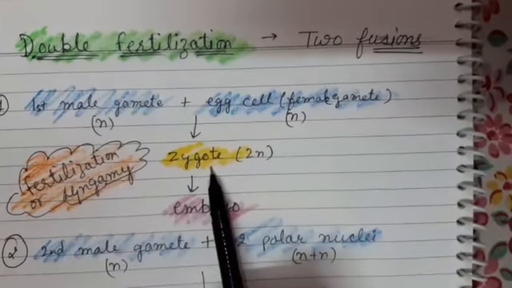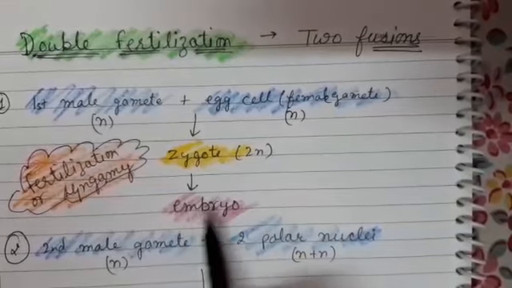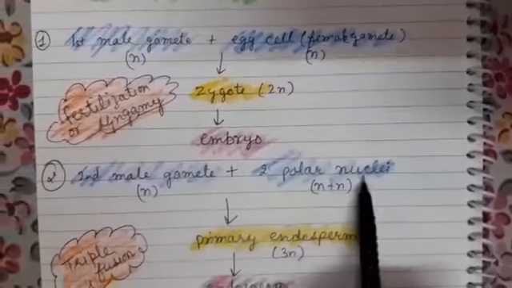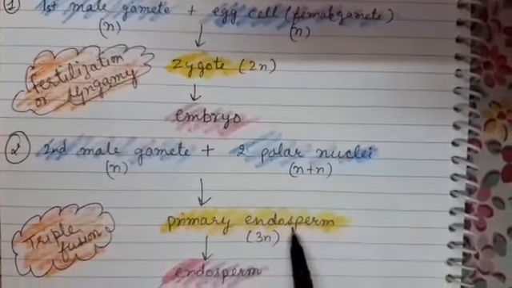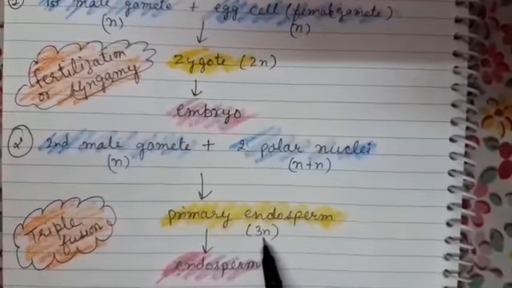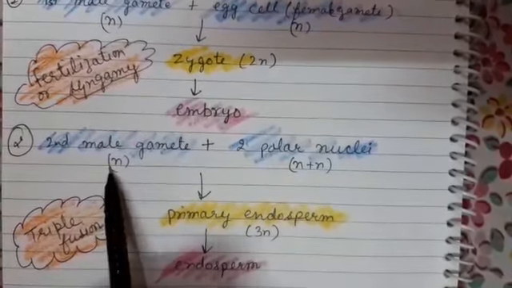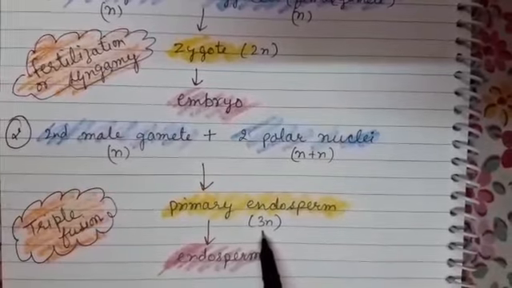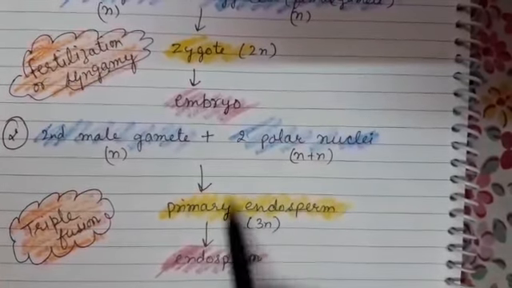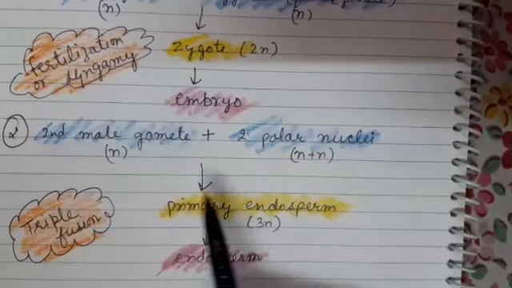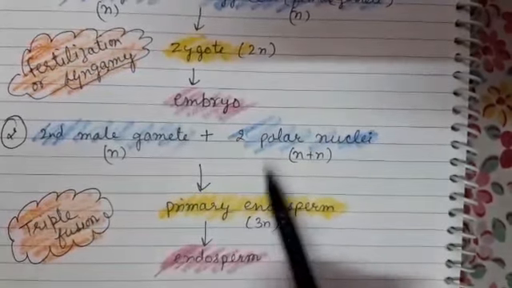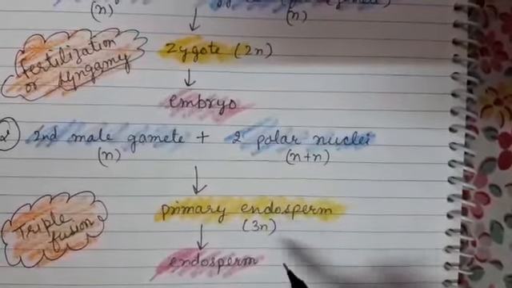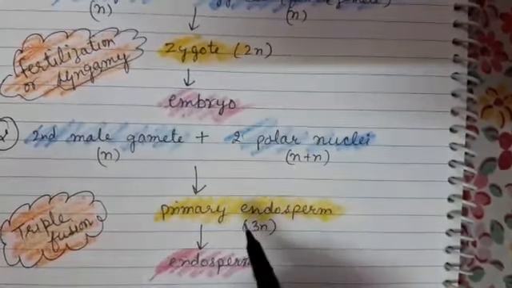This diploid zygote develops to form embryo, which is the future plant. The other male gamete fuses with two polar nuclei to form primary endosperm, which is triploid because one male gamete is haploid and the other two polar nuclei are also haploid. So triploid primary endosperm is formed. In this way, fertilization takes place 2 times. Hence, it is called double fertilization. Double fertilization is a unique feature in flowering plants.